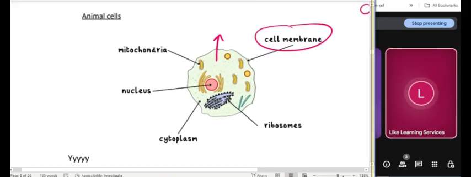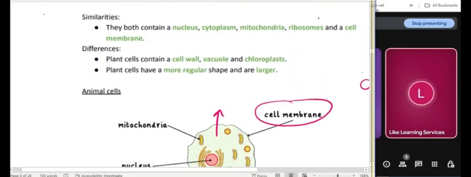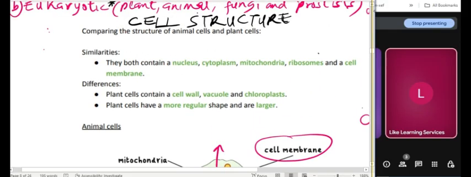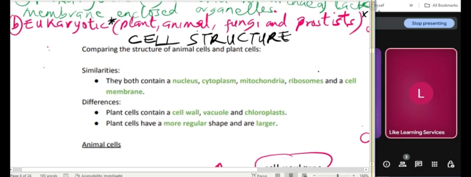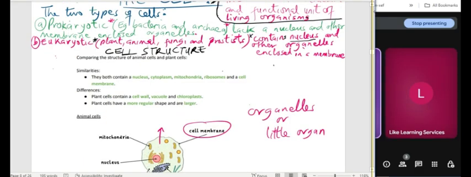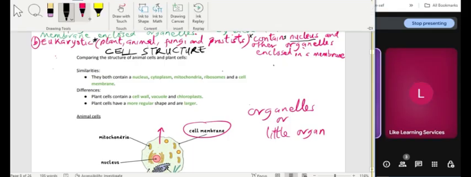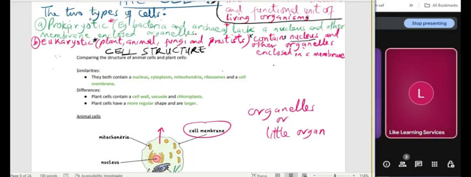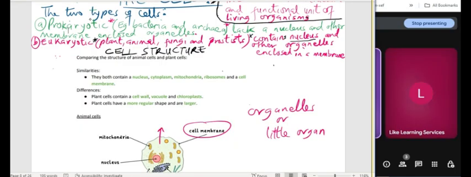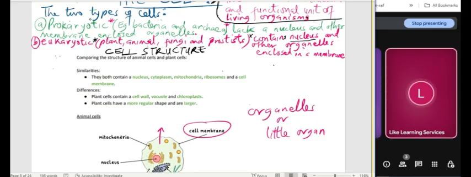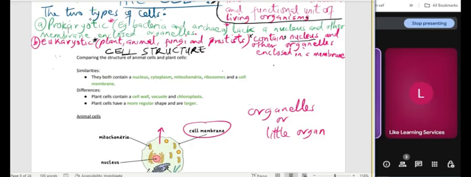Okay, so when you come to plant cells and animal cells, by the way, is a plant cell a eukaryotic or a prokaryotic cell? Plant cell is a eukaryotic cell. What about animal cell? It's also eukaryotic. Plant is eukaryotic. Animal is eukaryotic. Fungi is eukaryotic. Protists is eukaryotic. They all have, yes, eukaryotic.